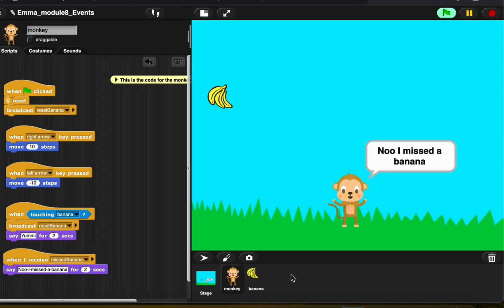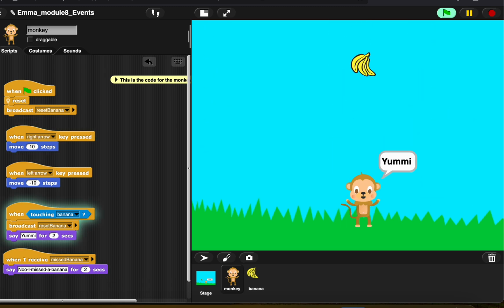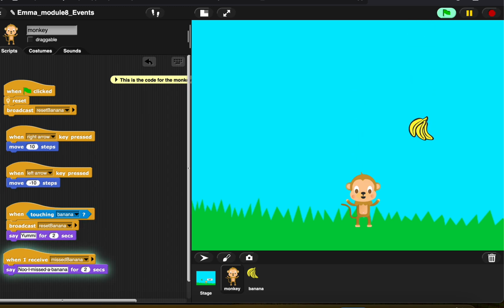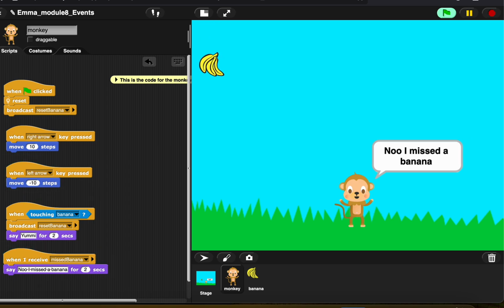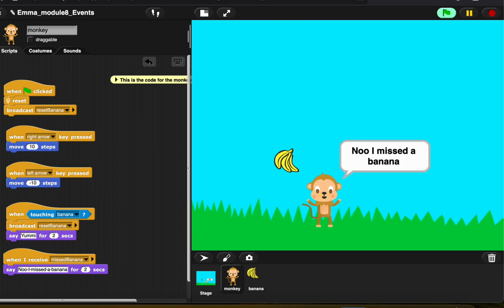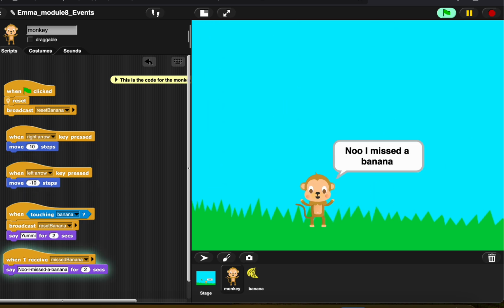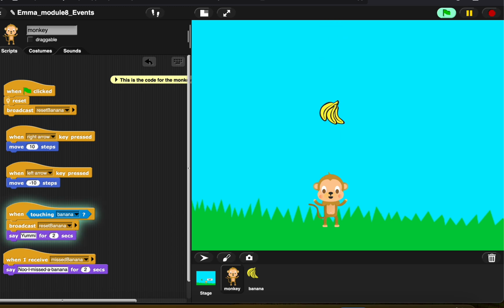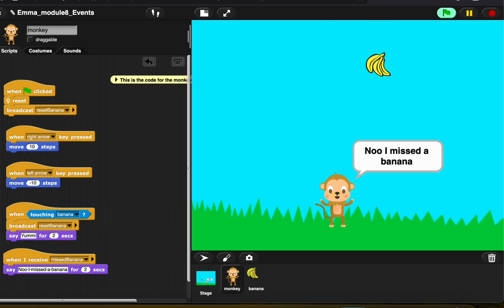Hi, my program is about showing off the concept of events. The purpose of my program is to make the banana fall and make the monkey move right or left to pick up the banana. Every time the monkey could pick the banana, it would say yummy. But if it missed the banana, it will say I missed a banana.